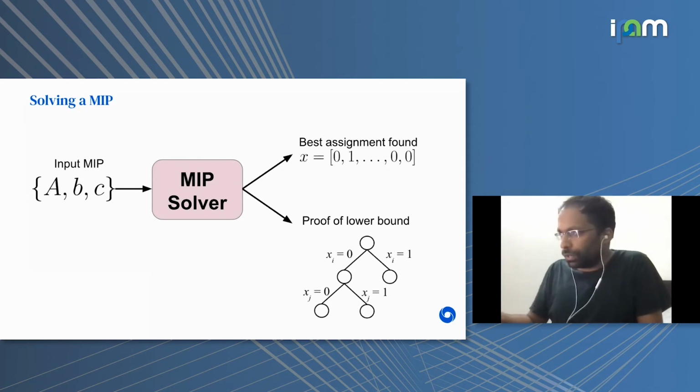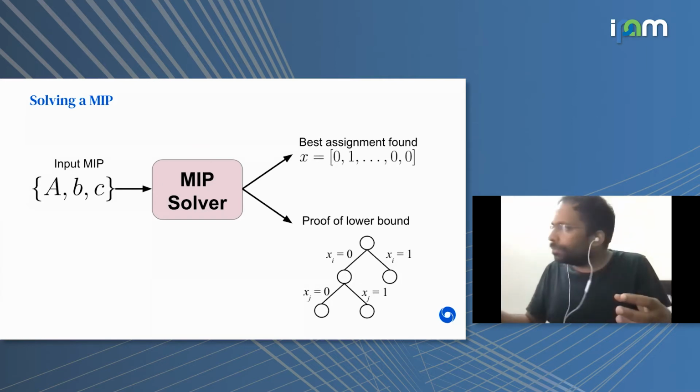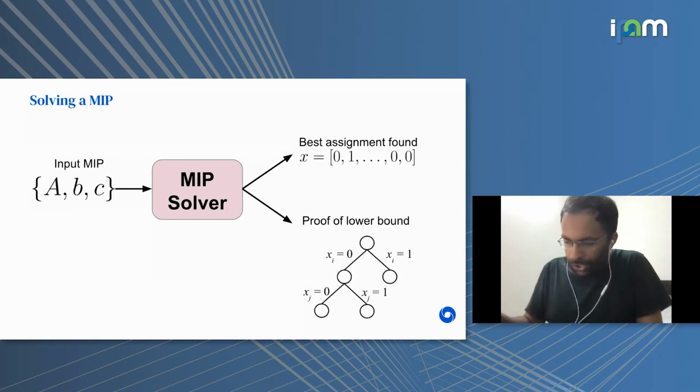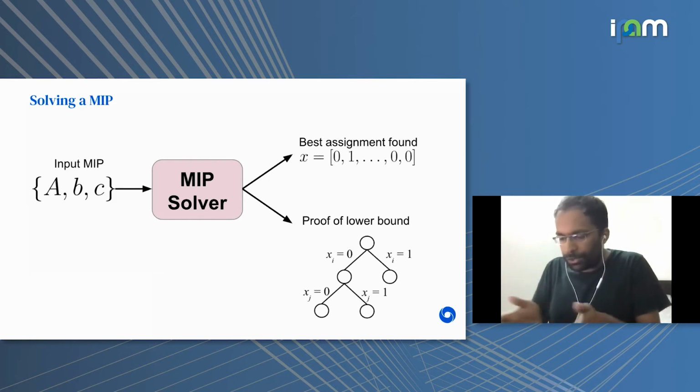in order to produce two different outputs. One is to generate an assignment for all the variables in the problem. And the other is to prove a lower bound. So let's assume we're dealing with minimization. The second output of a MIP solver is to prove a lower bound, so that by looking at the objective value of the assignment produced by the solver and this lower bound, it becomes possible to say how far from optimality the assignment generated by the solver is.